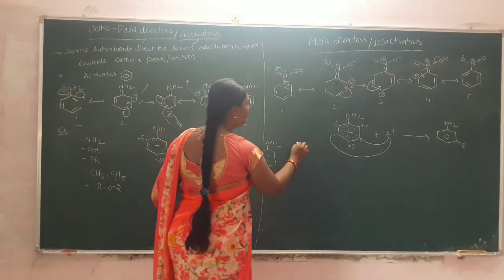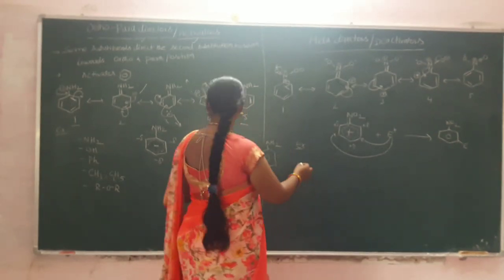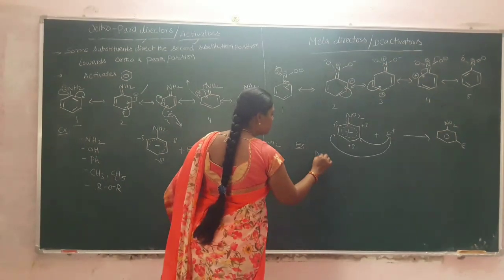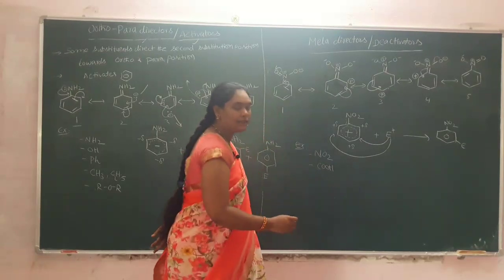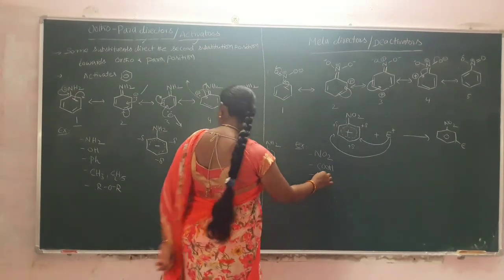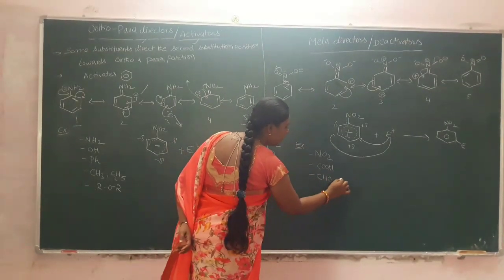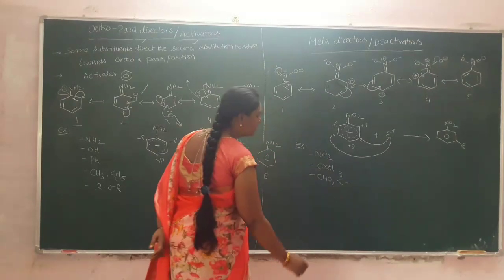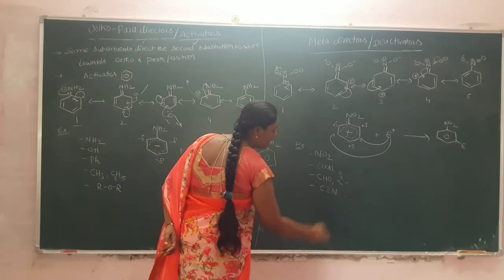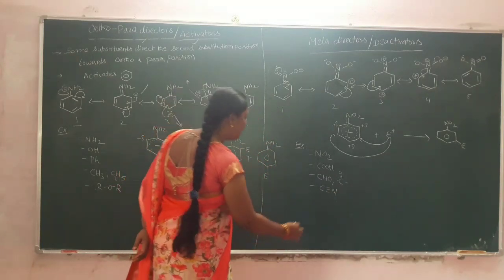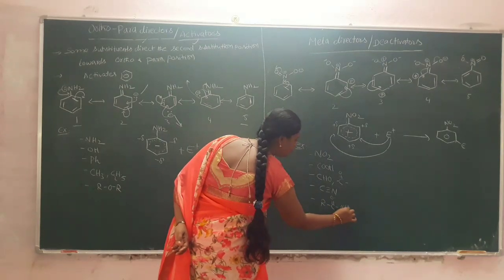Then coming to the examples for meta directors, that means the groups which can withdraw the electrons. Here it is the nitro group, carboxylic acid COOH, aldehydes CHO, ketones C double bond O, cyano group C triple bond N, then amides R C double bond O NH2.